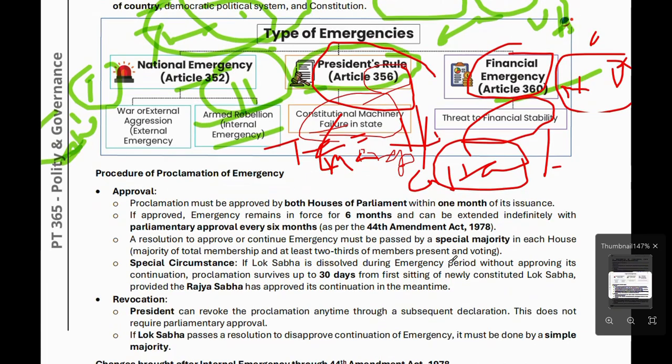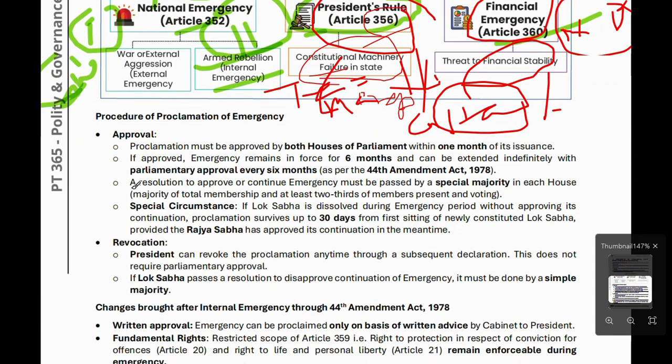Now, what is the approval process to declare emergency? To declare emergency, you need approval from both houses of Parliament within 1 month of issuance. If approved, the emergency remains in force for 6 months and can be extended for an indefinite period with parliamentary approval every 6 months.